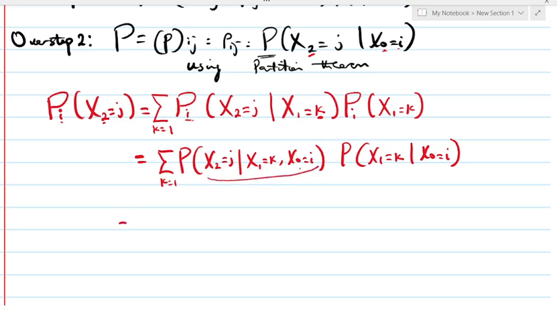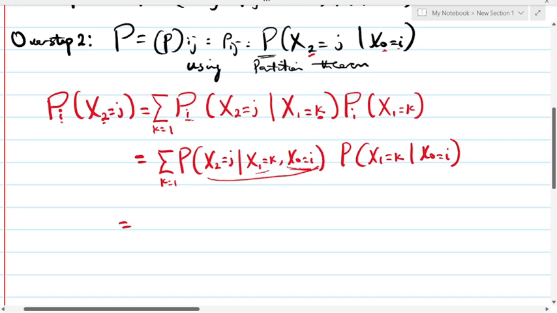So according to Markov property, this statement is saying that we are trying to check the probability of making a transition from state I to state J, given that K. According to Markov property, it all matters where you are, not where you have been. So we are not concerned about the previous state.